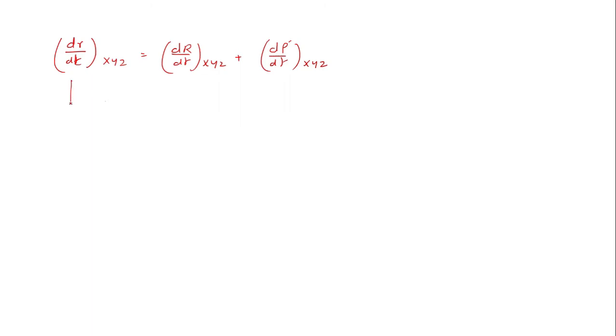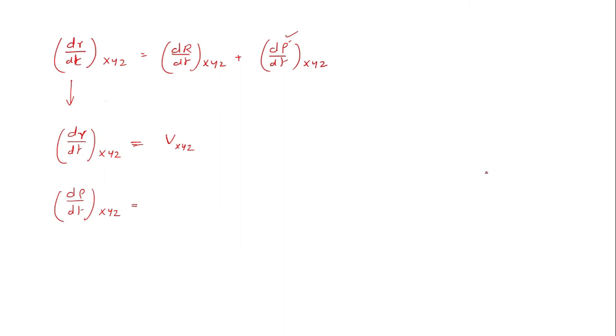First we look into this term. Now dr by dt with respect to the capital XYZ is actually the velocity of the corresponding point P with respect to the fixed reference frame capital XYZ. So dr by dt is equal to Vxyz. Next we shall look into d rho by dt with respect to the capital XYZ.